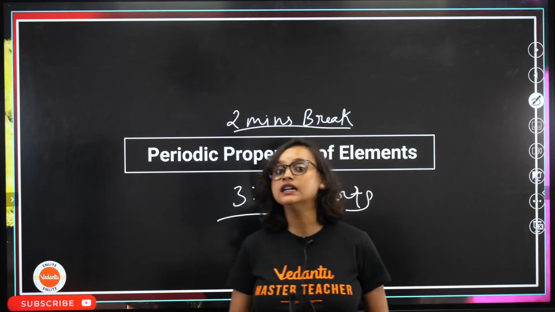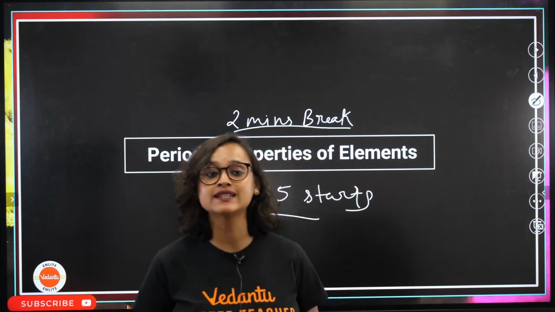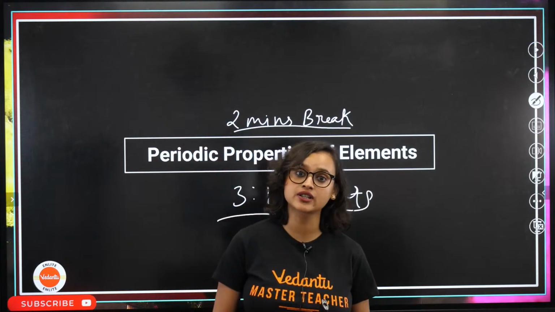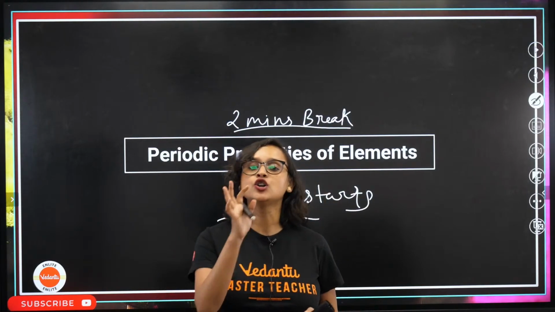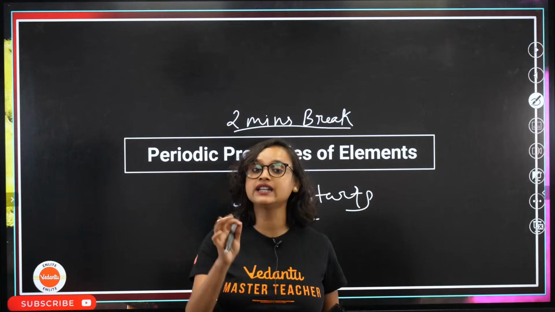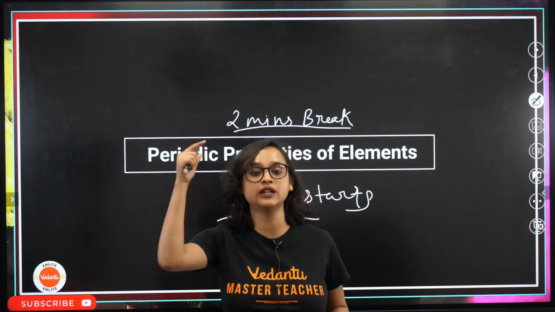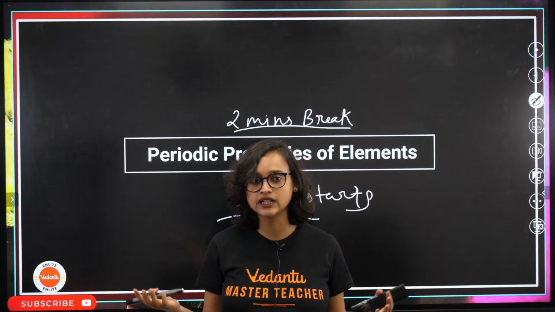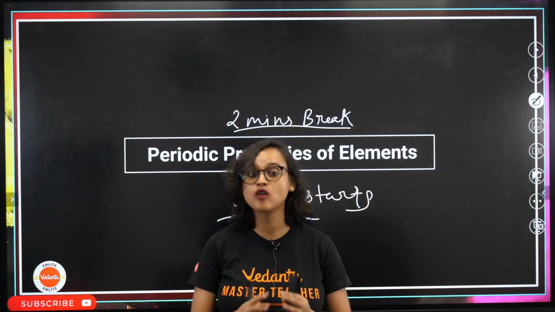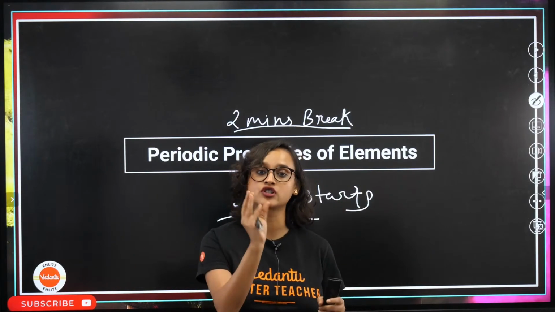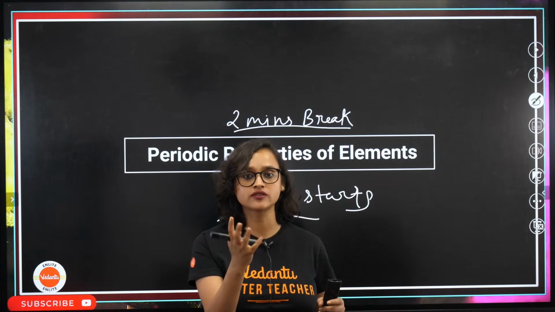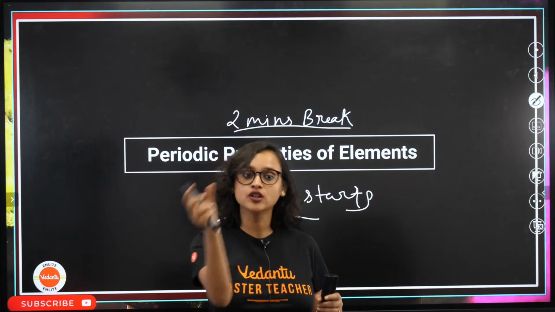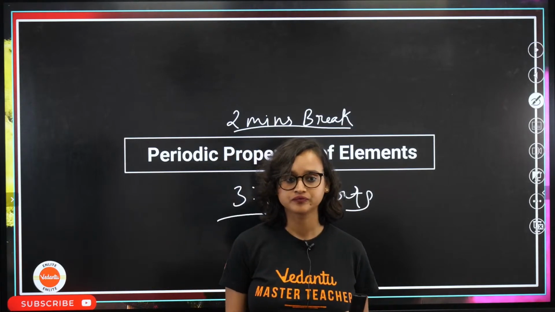And do you know what is the weightage of periodic properties of elements? 9.9%. Chemical bonding has 6.6%, atomic structure has 6.6%. Like I said, 25% weightage of the overall chemistry paper is getting completed today. Chemistry portion is around 33% of the paper. So out of that 33%, 25% is done.